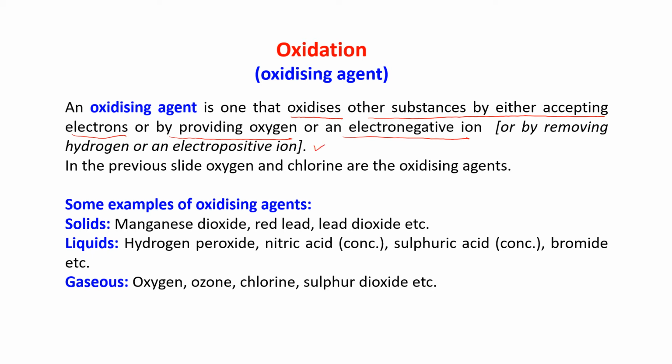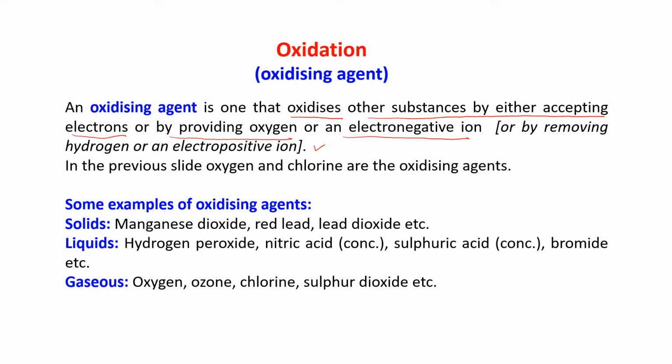So it is accepting electrons, that is why it is oxidizing someone else. Or it can provide oxygen, or provide an electronegative ion, or remove hydrogen or an electropositive ion.